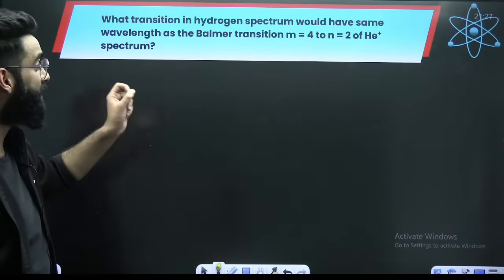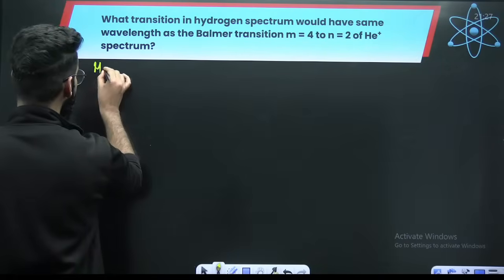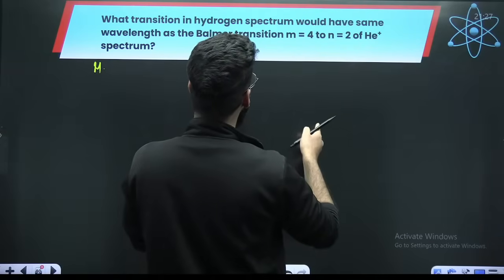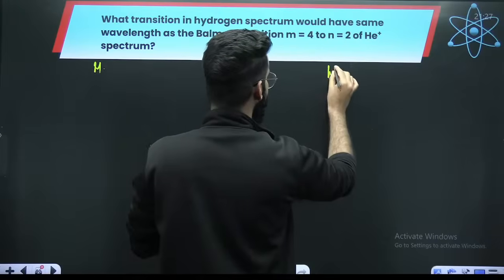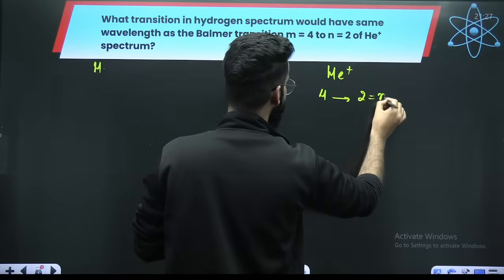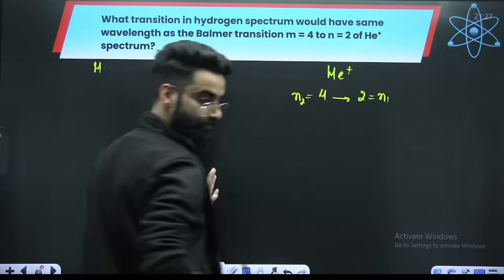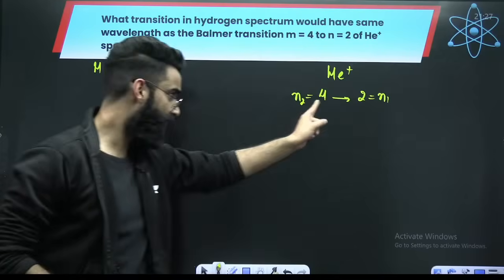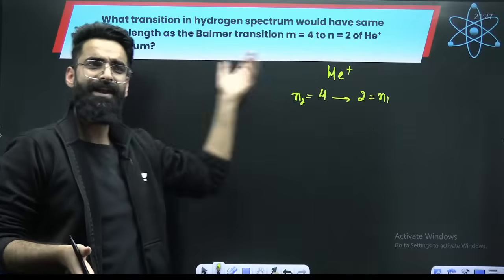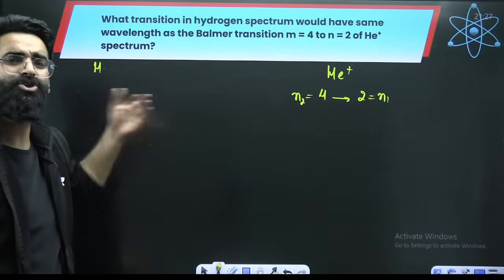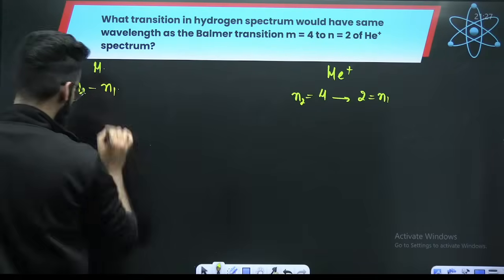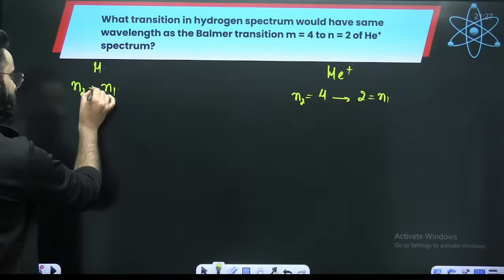What transition in the hydrogen spectrum would have the same wavelength as the Balmer transition n equal to 4 to n equal to 2 in case of He positive? So in He positive, the electron is making a transition from 4 to 2. Lower energy state is N1, higher energy state is N2. It will emit some radiation with a certain wavelength. Now in hydrogen, what should the transition be so that the wavelength emitted is the same? Let's say the transition here is from N2 to N1.